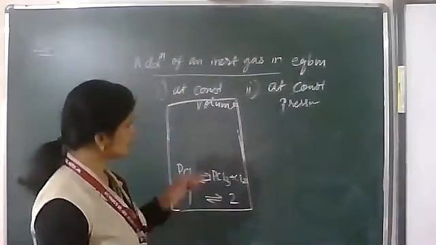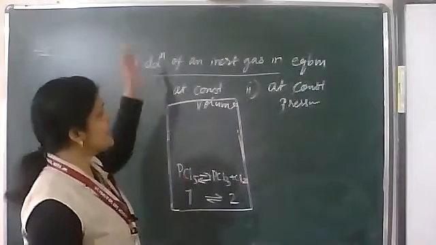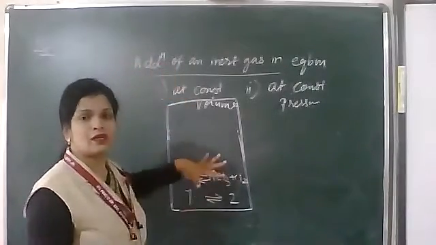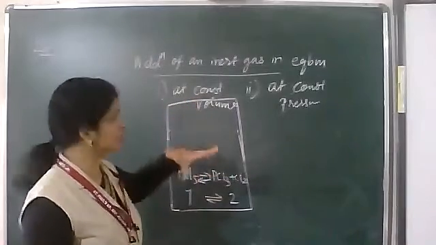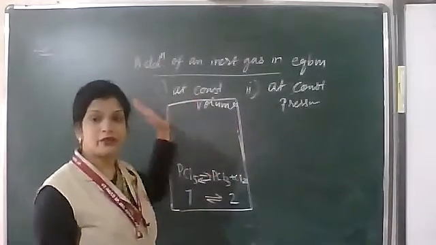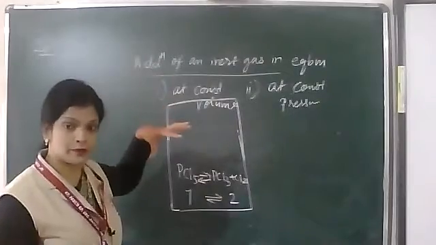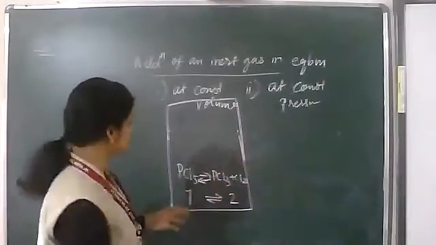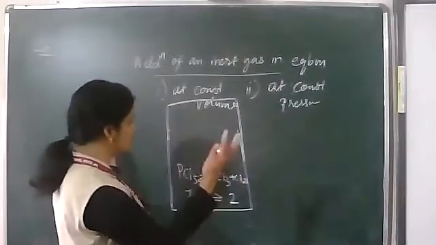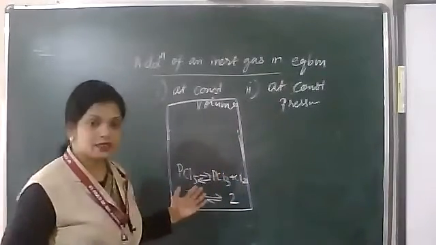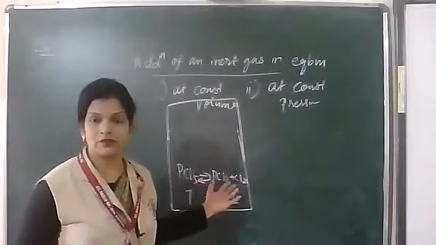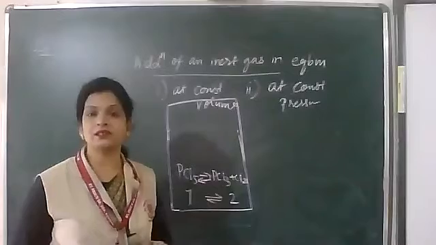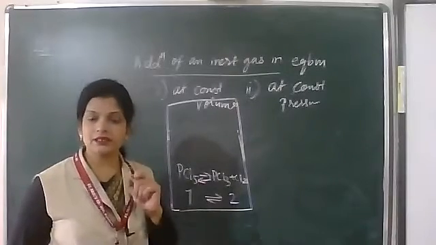Once again, at constant pressure, when you add an inert gas to this cylinder, maybe a balloon type, to keep the pressure constant you have to increase the volume. When you increase the volume, naturally the individual pressures of these gases decrease, meaning you are decreasing the concentration.